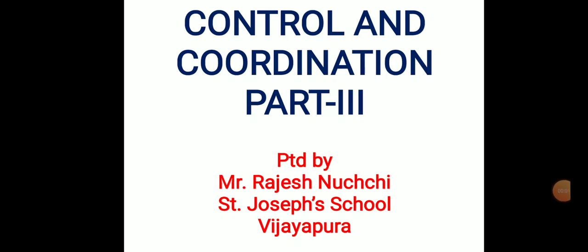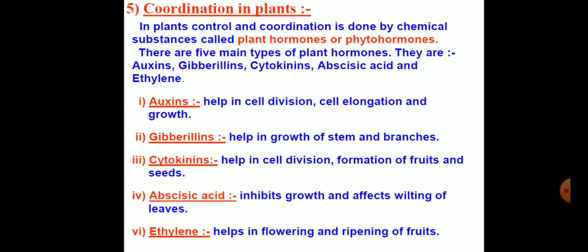Good morning, students. As we know, in the second part of control and coordination, we have studied the spinal cord, reflex action, reflex arc, the mechanism of reflex action, then the peripheral nervous system and autonomic nervous system. Let's move to the third part of control and coordination, in which we are going to learn the coordination in plants, the movements in plants, the nastic movement, and the coordination of endocrine glands. So first we come across the coordination in plants.